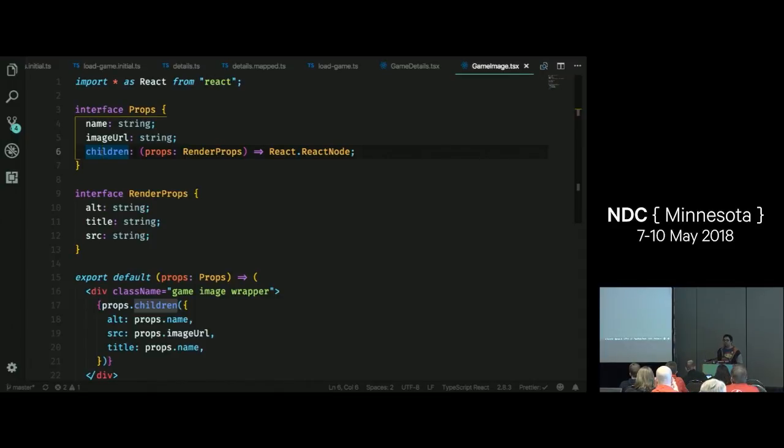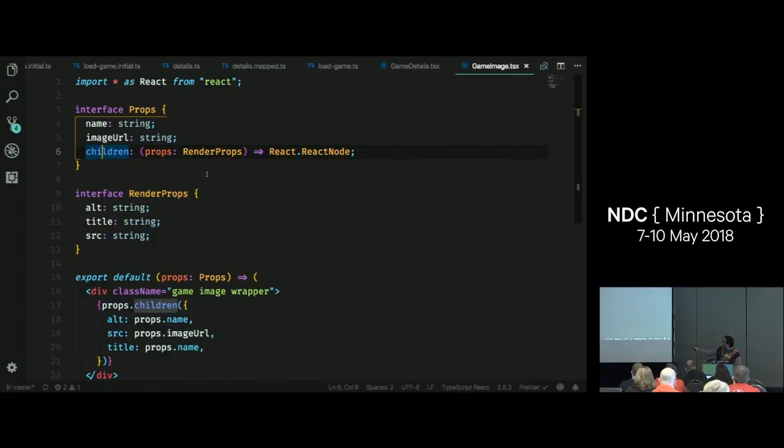It might take different URLs for box art for a game, and depending on screen resolution, might return a different sized image. What I want to do is encapsulate that, and anything inside of it just gets passed the raw image URL, so we can just do alt, source, title. So then we can just render our image. So that's an example of the render prop pattern.